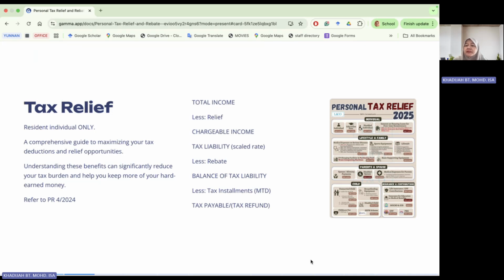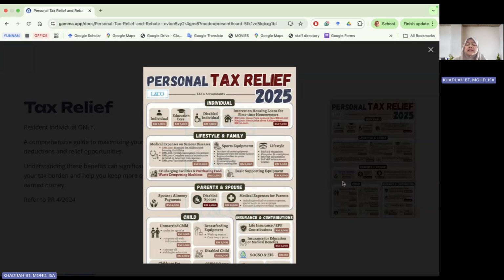For this purpose, I'm using the personal tax relief guide issued by L&Co accountants. They have divided the tax relief into individual, meaning each individual who spends their money for this purpose can claim relief.